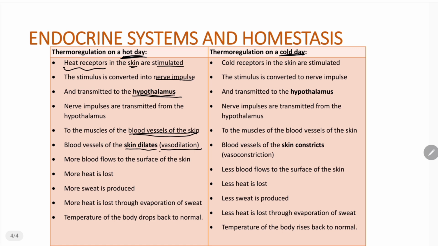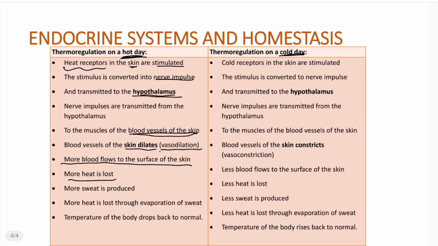Right? Now, because the blood vessels have become wider, more blood is able to flow to the surface of the skin. Now, why is more blood able to flow to the surface of the skin? This is simply because the blood vessels have become wider, and as a consequence, they are able to accommodate more blood flowing through them. Right? Now, when more blood flows to the surface of the skin, more heat is going to be lost as a product.